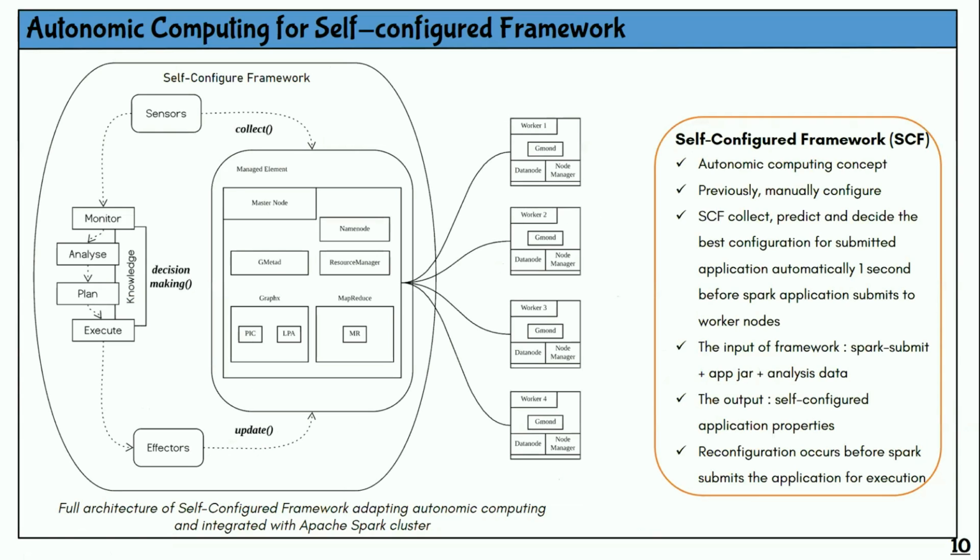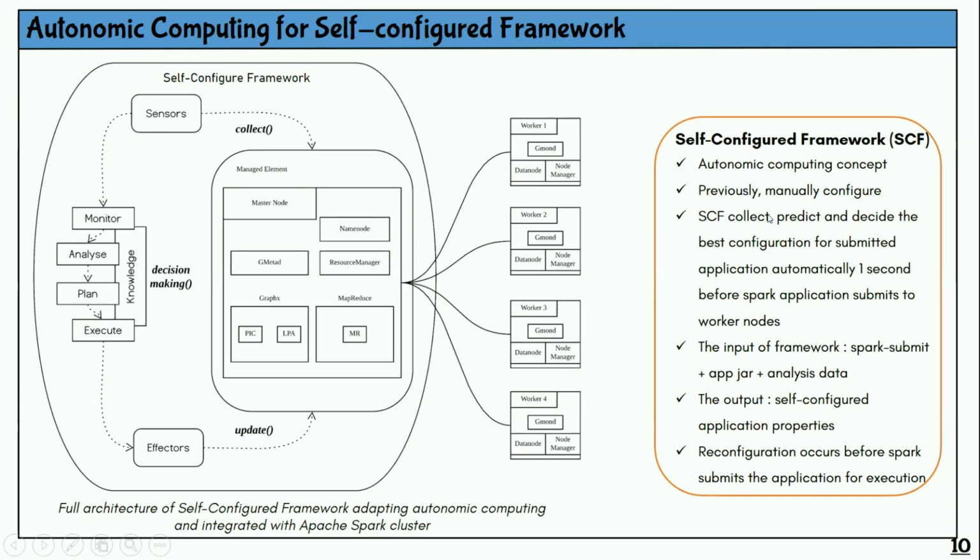All right, so this is the proposed self-configured framework. This is the full architecture of the self-configured framework, in which we adapt autonomic computing and integrate it in an Apache Spark cluster. This is open source, and I believe most of you have heard of it. And then we adapt the autonomic computing concept. Previously we had to manually configure, meaning that when we want to execute an application inside Apache Spark, we have to manually configure how many cores or how much memory we want to use.